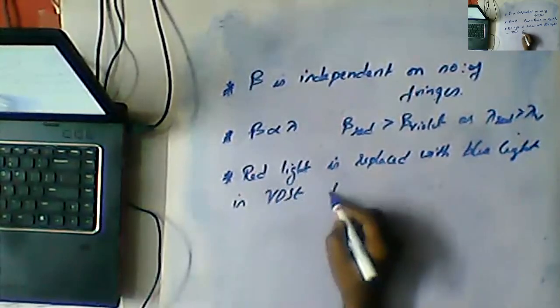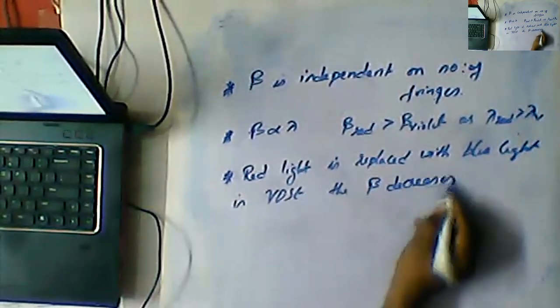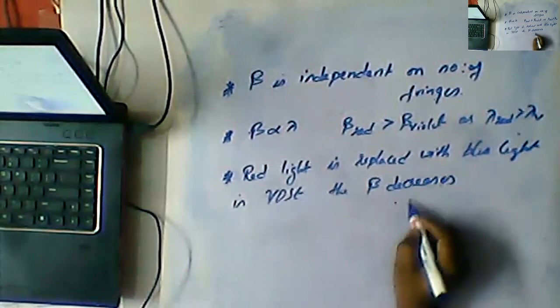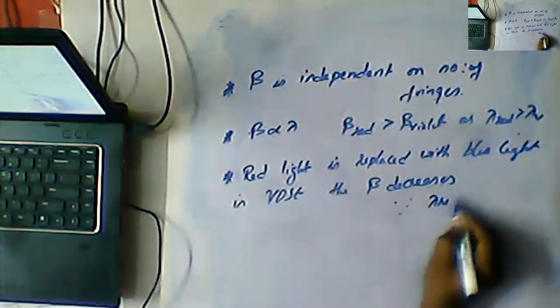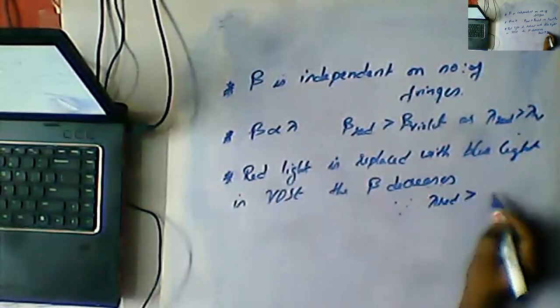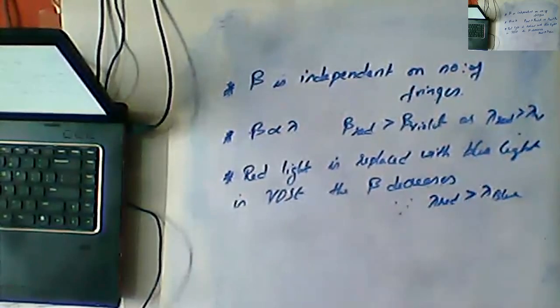Then beta decreases. Beta decreases because, as you already know, lambda red is greater than lambda blue. Based on that, we can write here beta decreases.